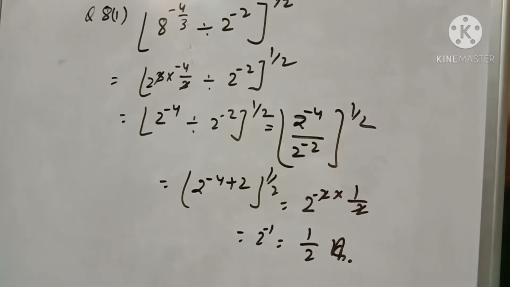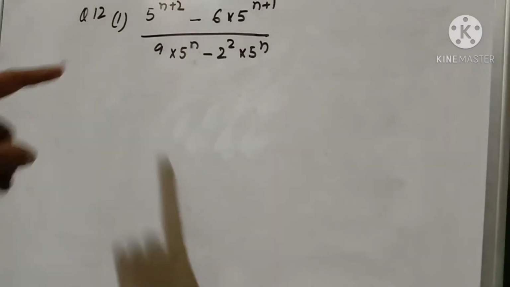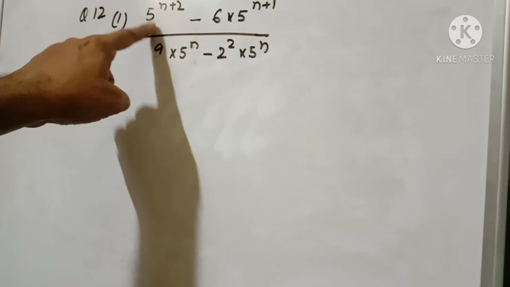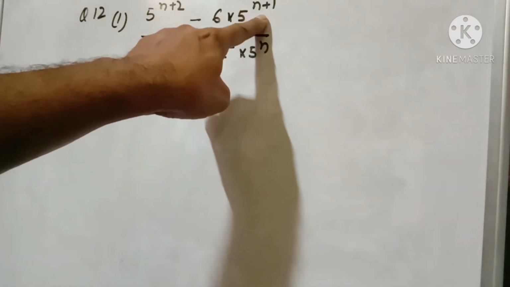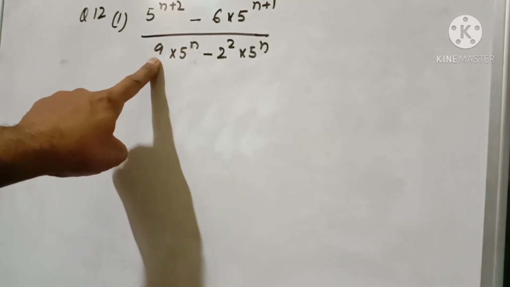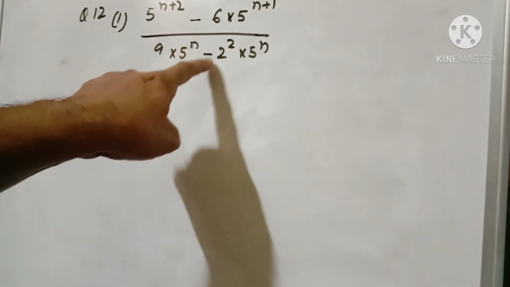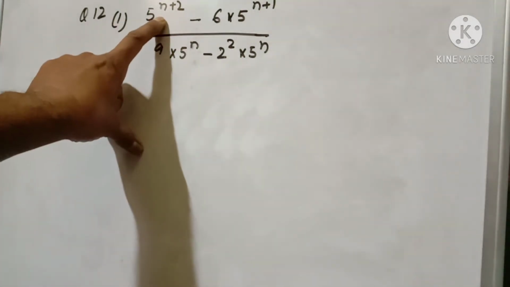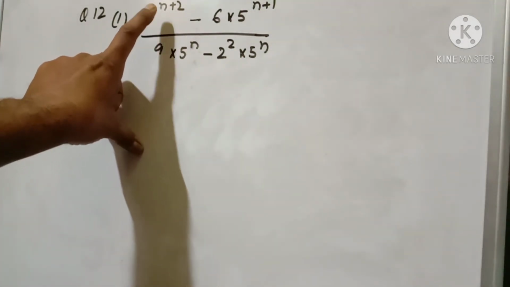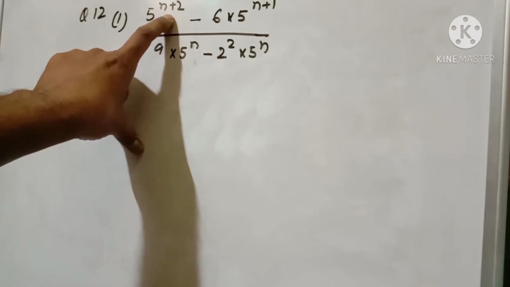Write down please. Yes, see question number 12. First it is given 5 to the power n+2 minus 6 into 5 to the power n+1, divided by 9 into 5 to the power n minus 2 to the power 2 into 5 to the power n. 5 to the power n+2 means 5 to the power n into 5 to the power 2.